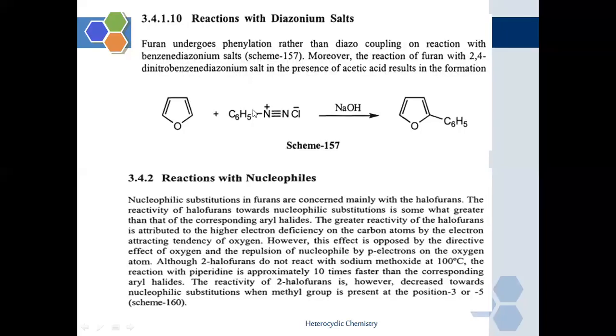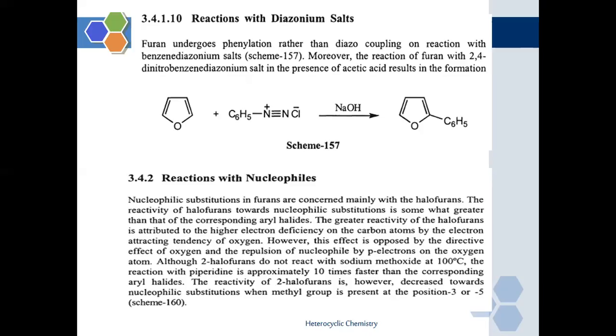Moreover, the reaction of furan with 2,4-dinitrobenzene diazonium salt in the presence of acetic acid results in the formation of a phenylated product. So it will undergo phenylation reaction. Now, this is our part number 1, that is reaction with electrophiles. In this we have discussed protonation, nitration, halogenation, and reaction with diazonium salts.